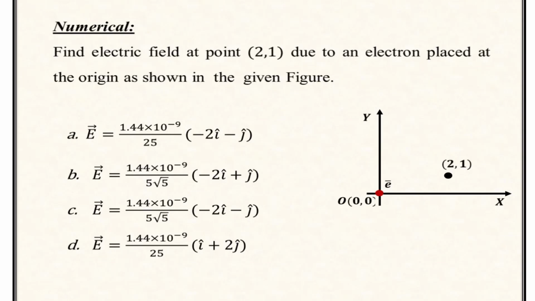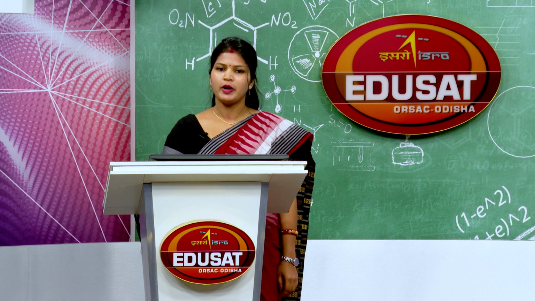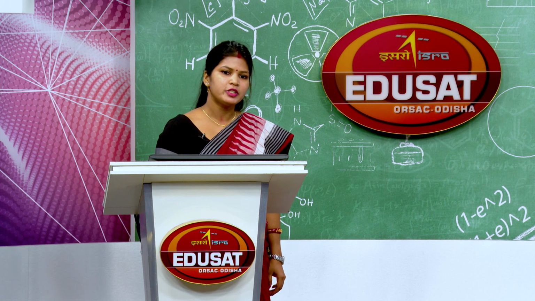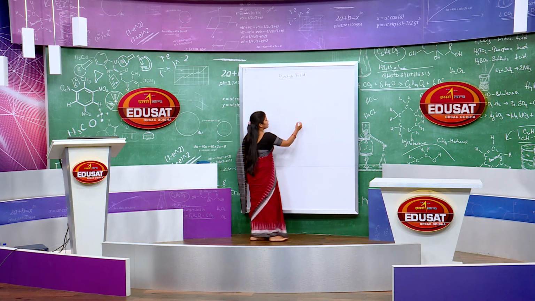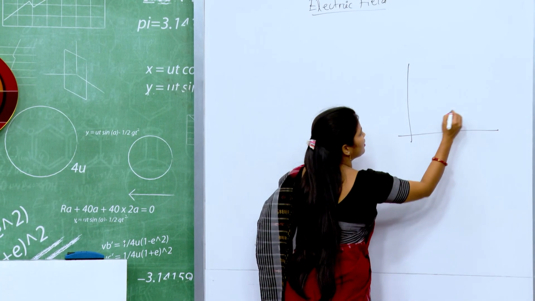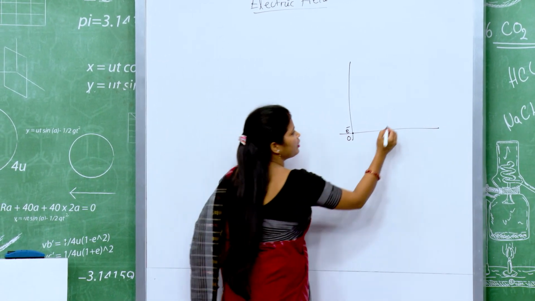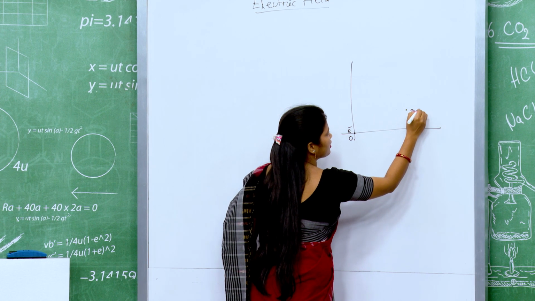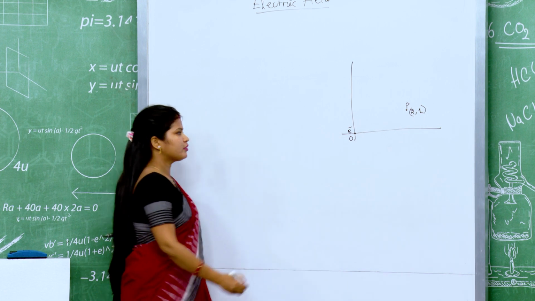First, it is asked in the numerical: find the electric field at the point (2, 1) due to an electron placed at the origin as shown in the figure. So, students, take a click from your mobile and solve it, to see which one will be the right answer, and I am solving it here also. Here the electron is present at the origin and we wish to find the electric field intensity at the (2, 1) position.